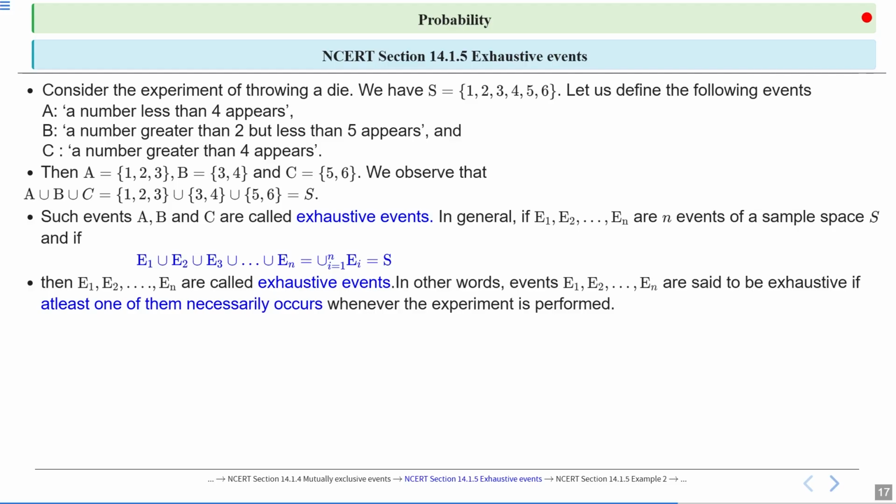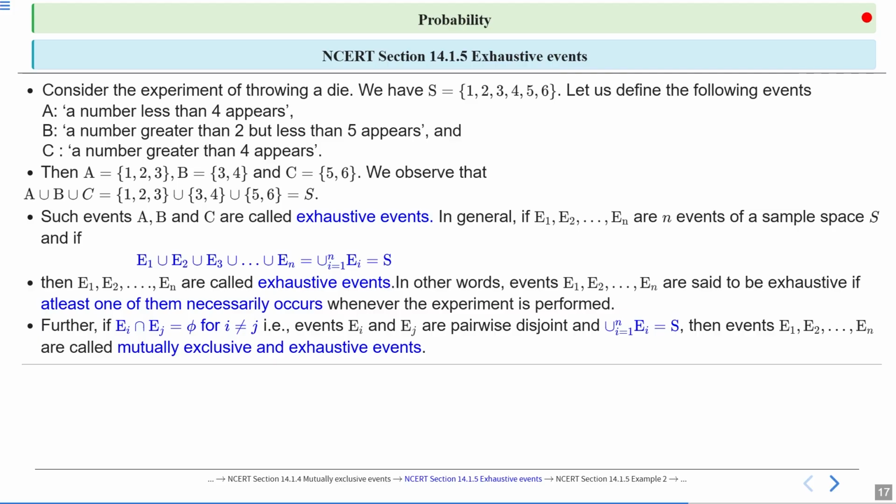In other words, E1, E2, E3 up to En are said to be exhaustive if at least one of them necessarily occurs whenever the experiment is performed. Further, if Ei intersection Ej is empty for i not equal to j, then events Ei and Ej are called pairwise disjoint. And if we take the union of Ei, i equal to 1 to n, equal to the sample space S, then events E1, E2, up to En are called mutually exclusive and exhaustive events.